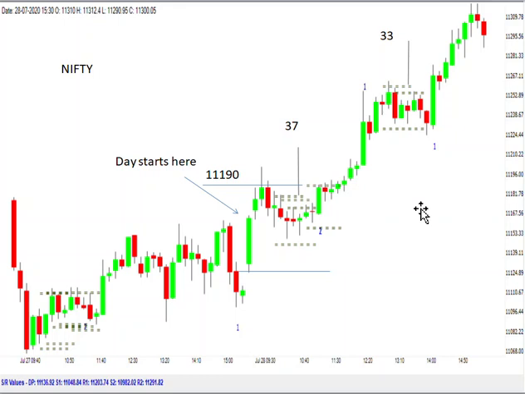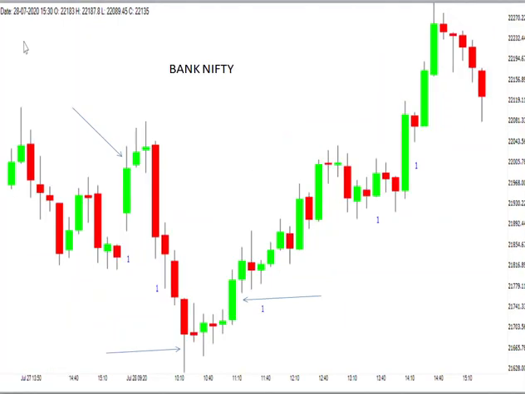Unfortunately, I cannot say the same about the Nifty Bank. This is the Nifty Bank, and our day started here. The Nifty Bank started doing something very, very difficult. These are the first two bars. First, it just crossed the first 15 minutes high here, very barely, but it did it. Then it went down and then crossed the 15-minute low. This itself told us that the market is choppy. I did not take this trade because I was more interested in looking at the trading ranges. You see, throughout the day, the Bank Nifty did not give me a single trading range based on the code that I have written, based on the algos that I have written.